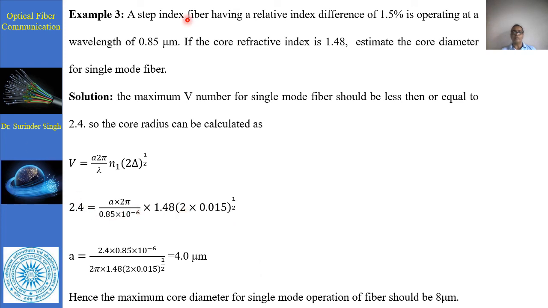Like in the mode number m, we can calculate, there is another formula. We can calculate m is equal to 2A, where A is the area, divided by lambda square into that solid acceptance angle. A is equal to pi a square, and the solid angle is equal to pi theta, or pi into n1 square minus n2 square, that we can put, and m is basically V square upon 2, that we can find.